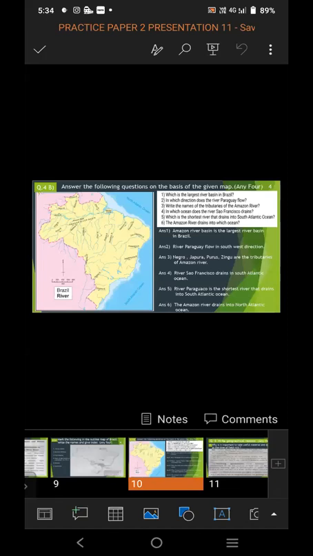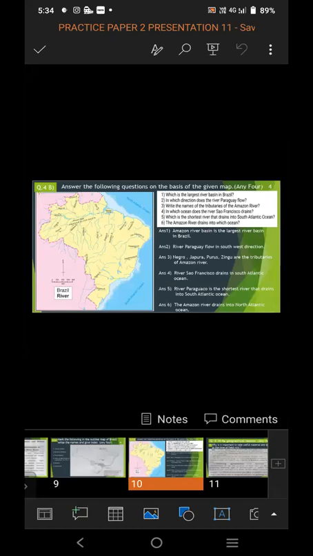Study the map, look at the map carefully. Think for the answer and then attempt any 4 answers of the map reading. Don't attempt 6, only attempt any 4. All 6 answers you don't have to attempt. First read the question, then select it. The proper answer you get from the map reading, then you attempt the answer. Just 4 and it is of 4 marks.